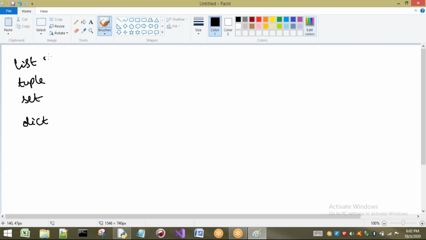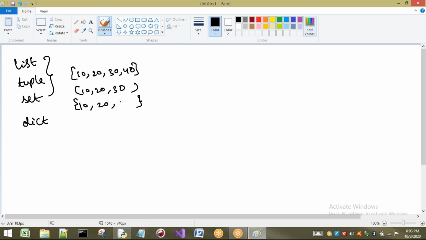Okay. So if we consider these three data types, you are going to have only the elements inside your sequence. For example, let us take a list. In a list, we can have a group of elements. Only individual elements are there. In the same way, if you consider a tuple, we just have individual elements. In the same way, set also has individual elements.